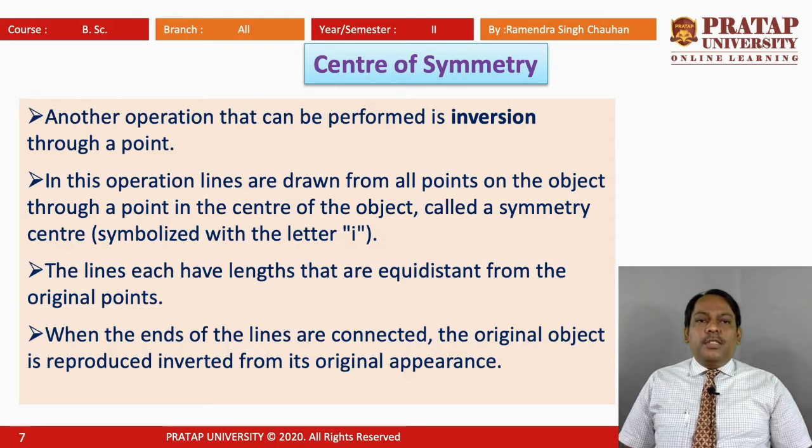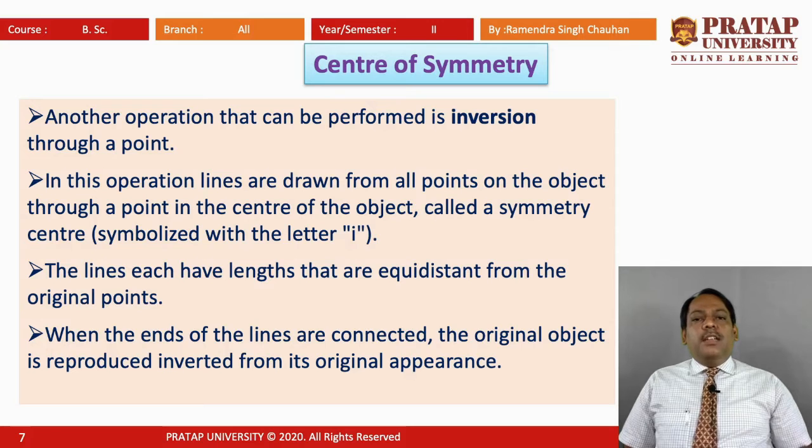In these operations, lines are drawn from all points of the object through a point in the center of the object, and that center is called the symmetry center, symbolized with the letter i. The lines each have equal length and are equidistant from the original points. When the ends of the lines are connected, the original object is reproduced inverted from its original appearance.